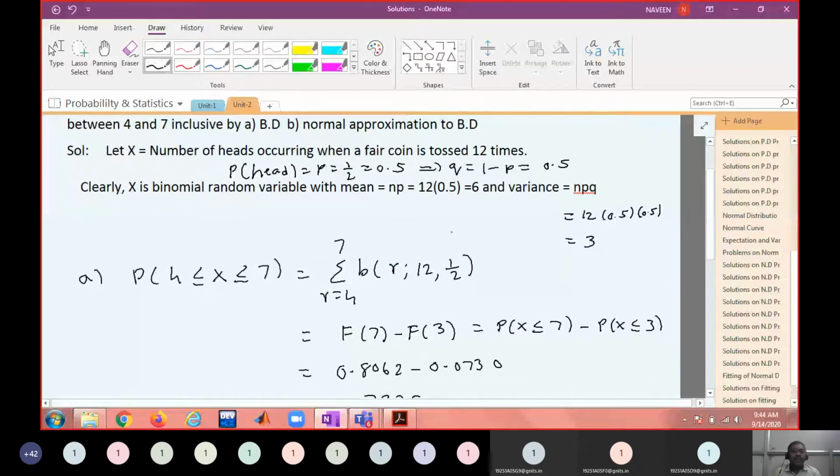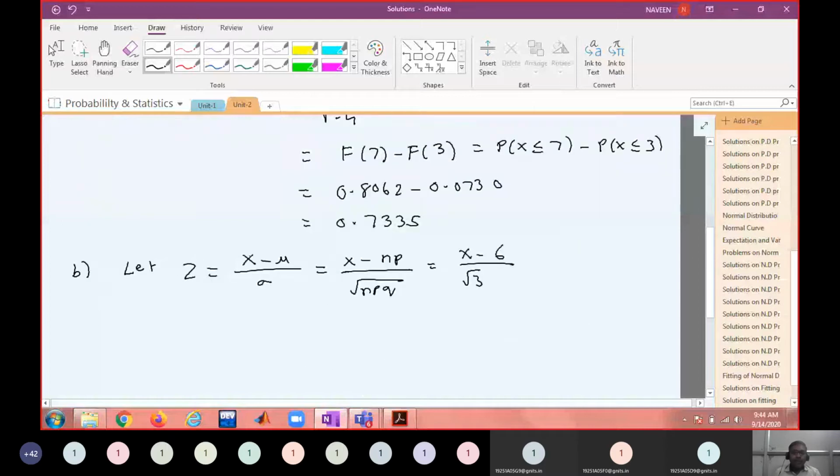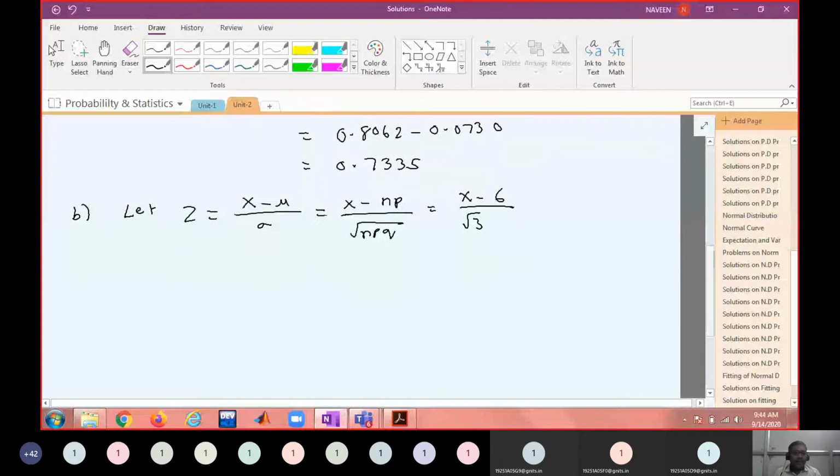So this is the mean and this is sigma square. Now let's approximate the binomial probability with normal probability.